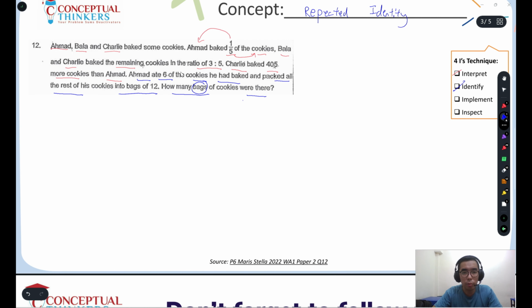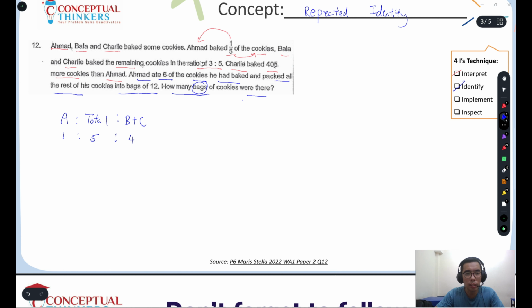First, we have to focus on Ahmad and the number of cookies in total. Usually I will do this repeated identity question in terms of ratio. So I will put a total here, and this will give me 1:5. Besides getting Ahmad and total, we can also come up with Bala and Charlie. Bala and Charlie will give me 4 because we just take 5 minus away 1. Basically this is the difference.